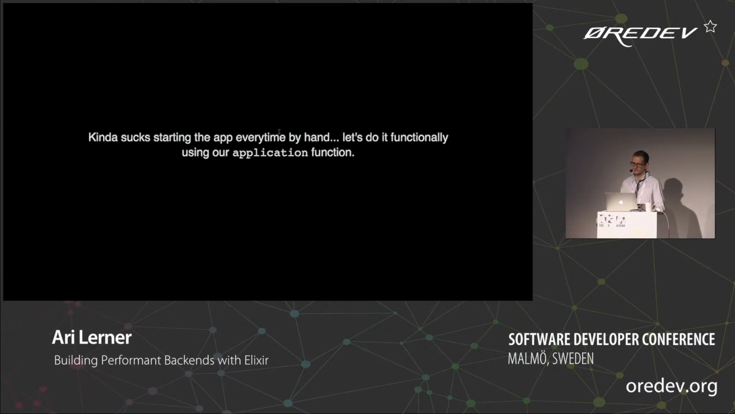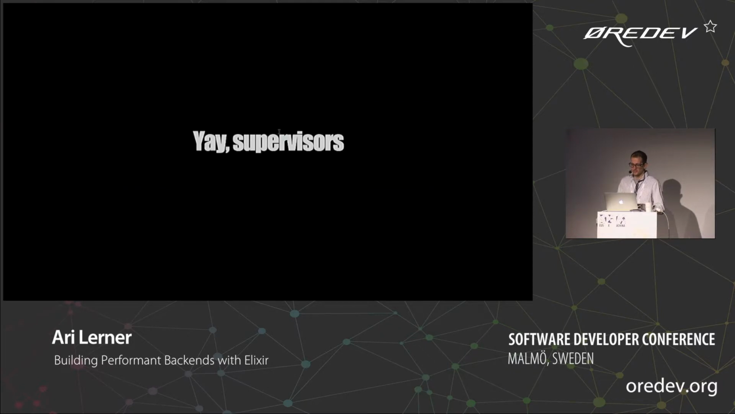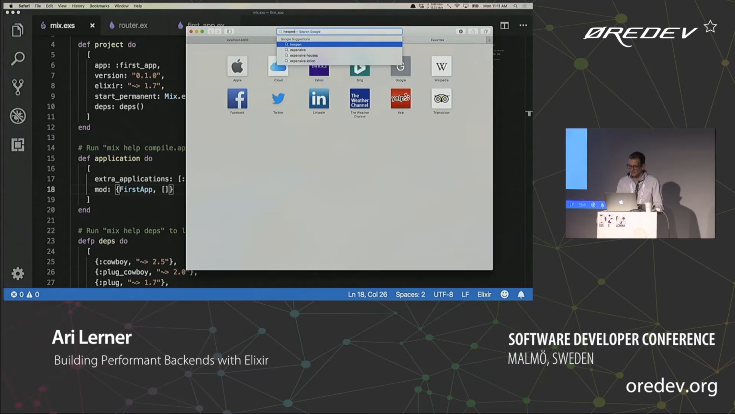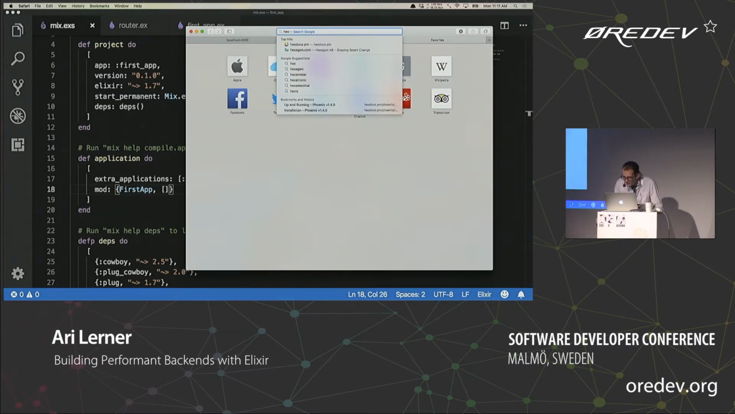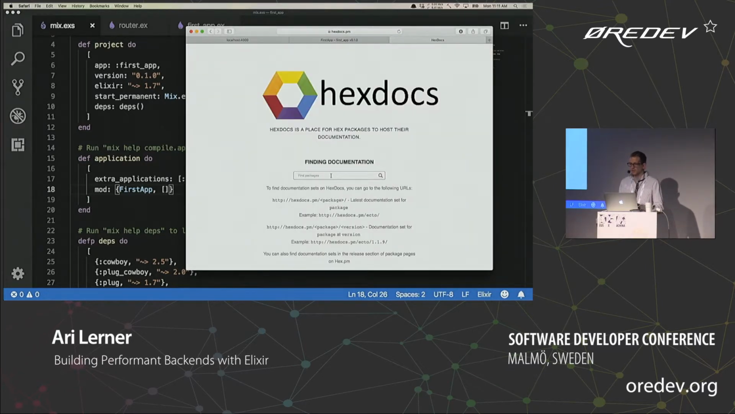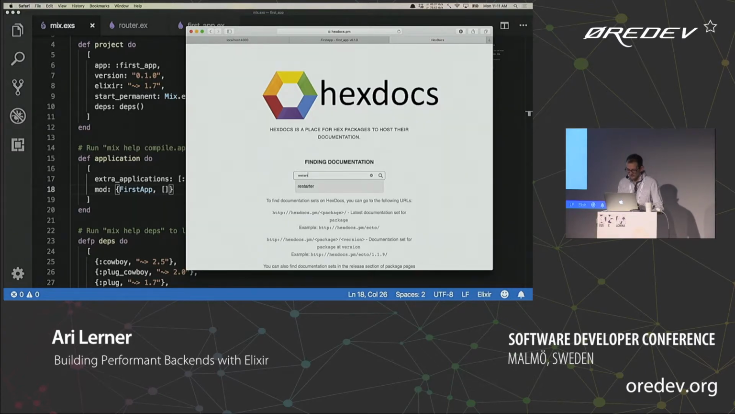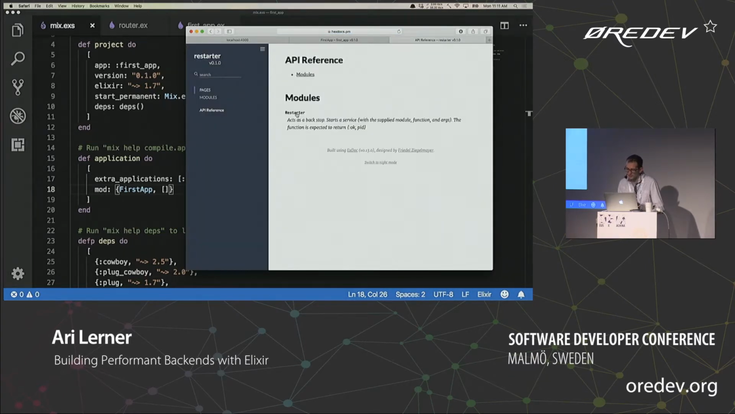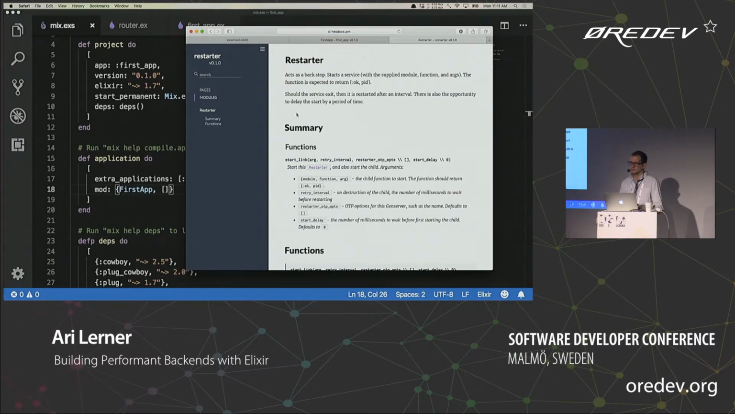Good. I did not put that in these slides, so I'm glad you asked. You go to hexdocs.pm, and hexdocs will give you a list of all those. So let's see what a restarter is. That's what it suggests. All right, a restarter. And look at that. This documentation looks familiar, doesn't it? So we could use restarter.